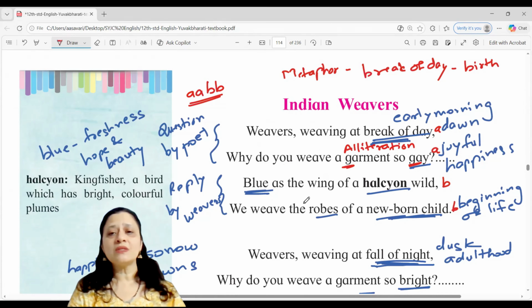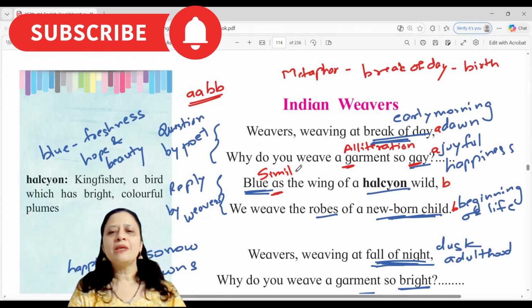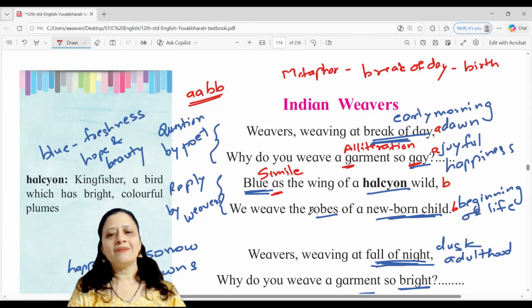So blue as the wing of a halcyon wild. As is used in comparison, the blue color is compared to the blue color of the halcyon, right? So when you're using like or as in comparison, you call it the figure of speech simile. We weave the robes of a newborn child. Again, we and weave. Same sound, so alliteration.